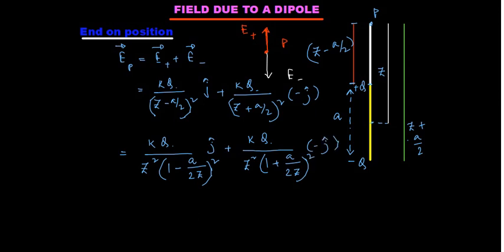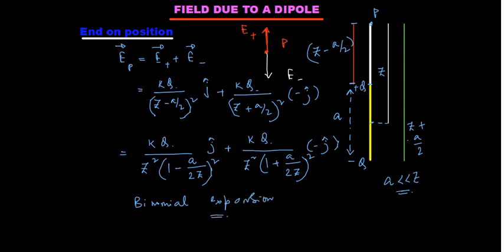All right, fine. So since the separation between the charges, a, is much less than z, there is scope for binomial expansion here. All right, so we will do binomial expansion in this particular situation.